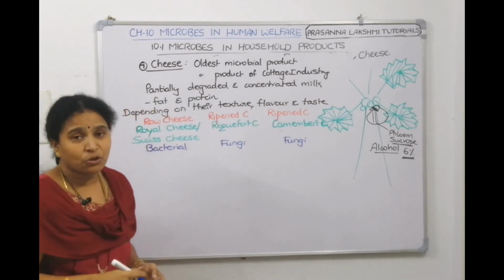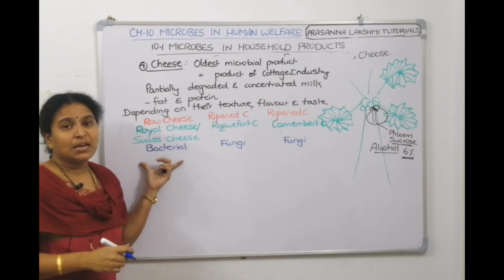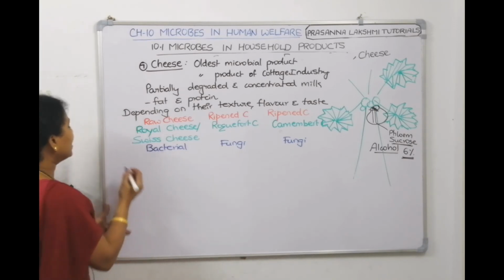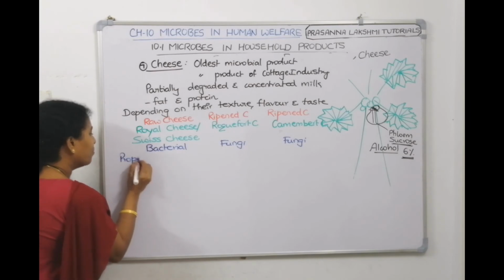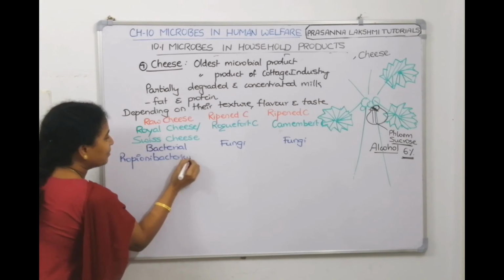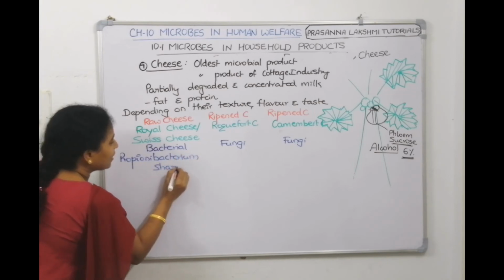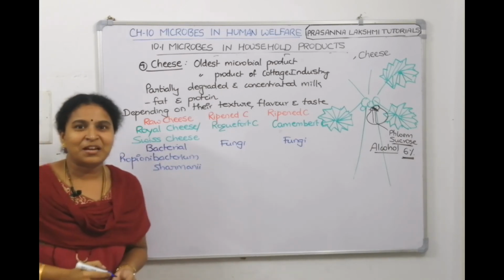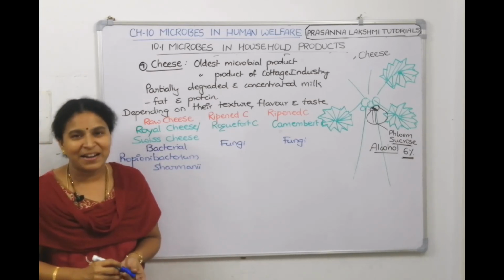We need to give the names, right? The name of this bacteria is Propionibacterium shermanii. Our names are far better than these bacterial and fungal names, right?